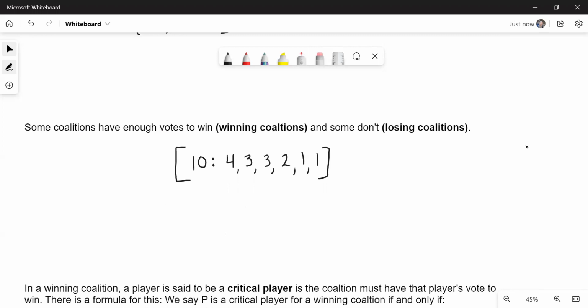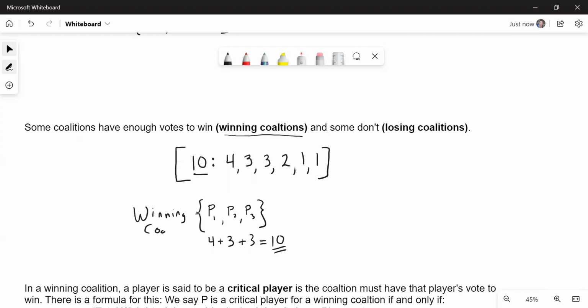Players can get together in many ways to form a winning coalition. Let's take a look at an example. If we take player 1, player 2, and player 3, that's enough to be a winning coalition. Why? The weight of player 1 is 4, the weight of player 2 is 3, and the weight of player 3 is 3. That's enough to make 10, which is our quota. So we call that a winning coalition.